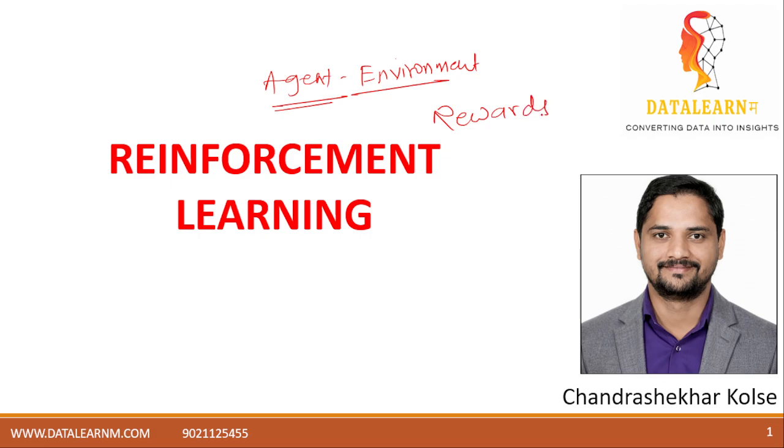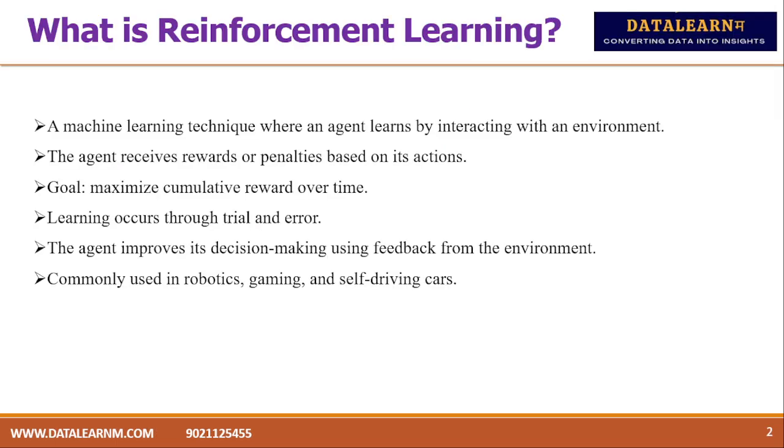Suppose robot navigation, energy optimization, and autonomous car are some of the examples of reinforcement learning. What does it actually mean? It's a machine learning algorithm where an agent learns by interacting with the environment. Simple example: suppose a robot is the agent, and whatever surrounding is there, that is called the environment in which it is moving. Suppose an autonomous car is there, so that car is the agent, and whatever things are outside it come under the environment.